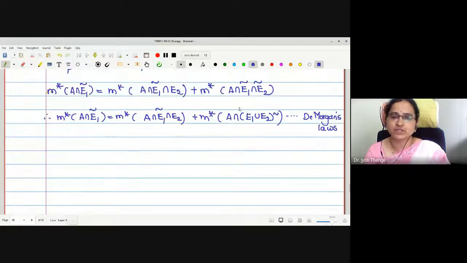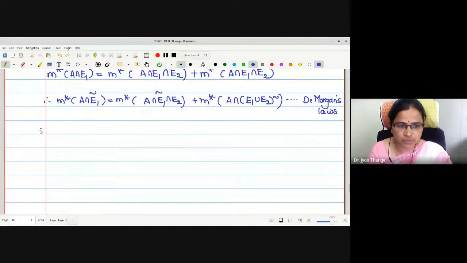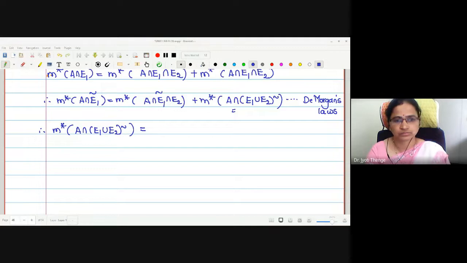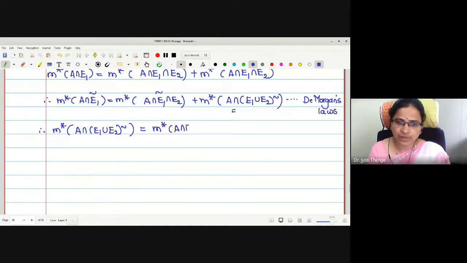Therefore, we will find its value and denote it by some equation number. What is the value of M star of A intersection (E1 union E2) complement? Am I audible to everyone?